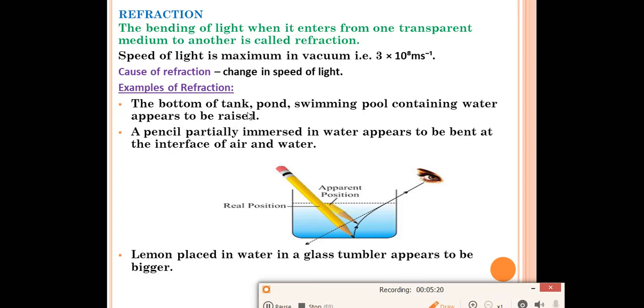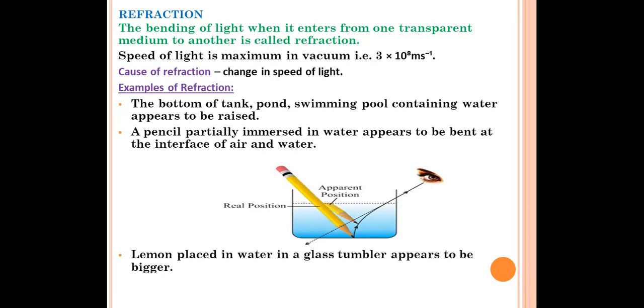First one you can write: the bottom of a tank or swimming pool containing water appears to be raised. Second one: a pencil partially immersed in water appears to be bent at the interface of air and water. This is the air part, this is the medium of air, and this is the water part. So at this point only, this is the interface of air and water. At this point only the pencil appears to be bent. Next one, lemon. If we place one lemon in a glass container and look at the lemon from outside, the size of the lemon appears to be big. So these are the examples of refraction.